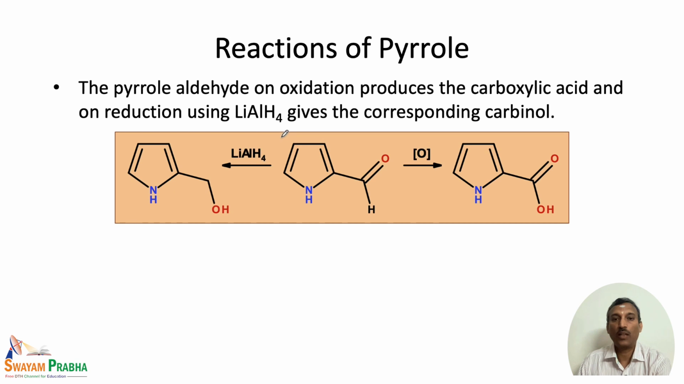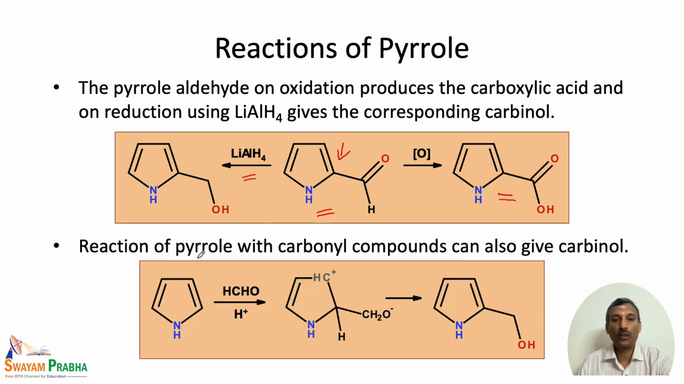And there are also other reactions. When pyrrole undergoes oxidation, we get a carboxylic acid. If we start with pyrrole aldehyde, this on oxidation gives the corresponding carboxylic acid. This product is actually formed by the Vilsmeier-Haack formylation of pyrrole, and this aldehyde on reduction with lithium aluminium hydride gives the corresponding alcohol.